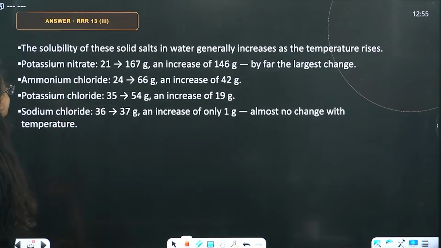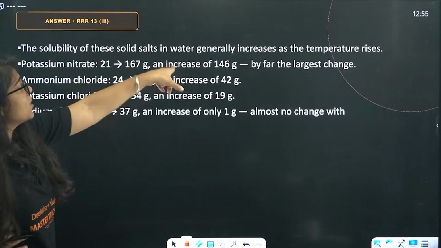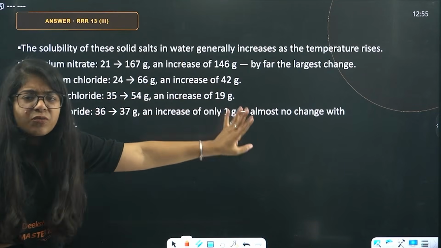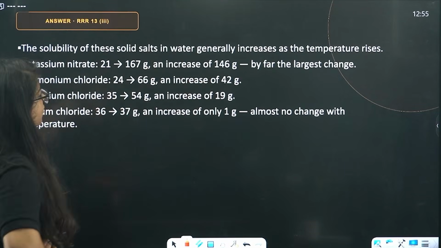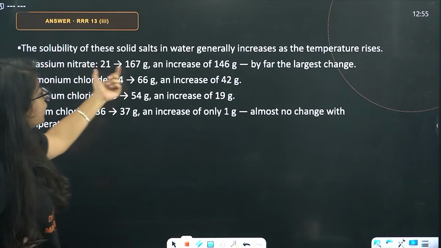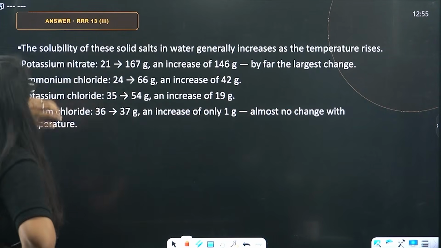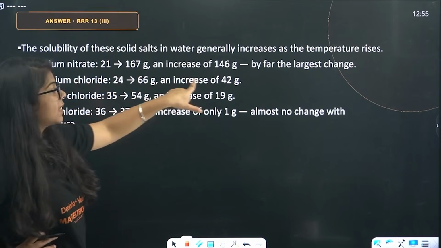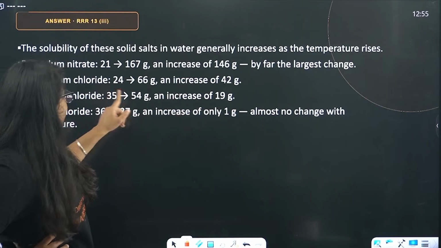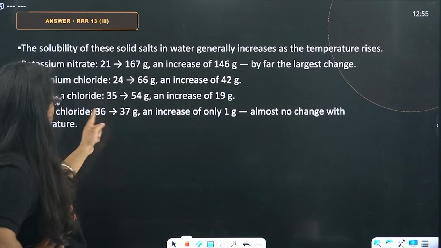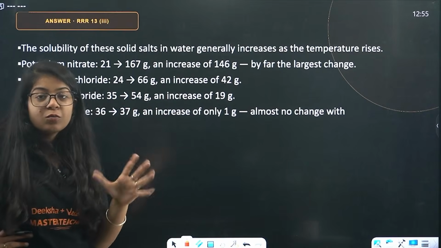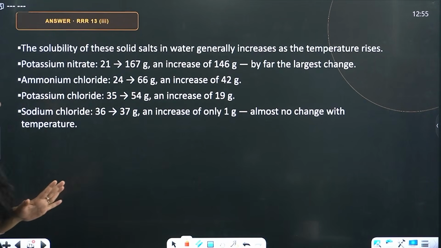Yes. Now, beta, solubility of these salts in water generally increases. For all, they increased. For some less, for some more. Potassium nitrate, the most increase, by far the largest change. Now, ammonium chloride, 24 to 66, an increase of 42 gram. Now, 35 to 54, 19 gram. 36 to 37, only 1 gram. Almost no change with the temperature. Done?